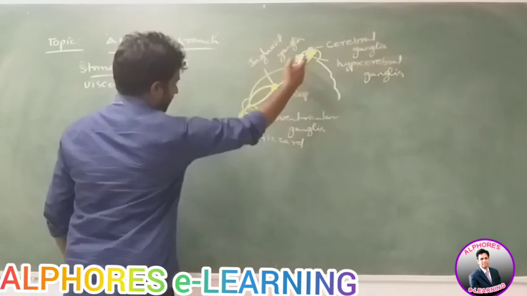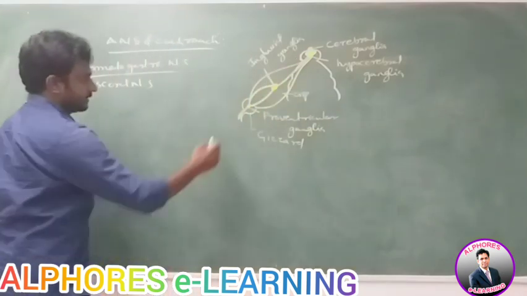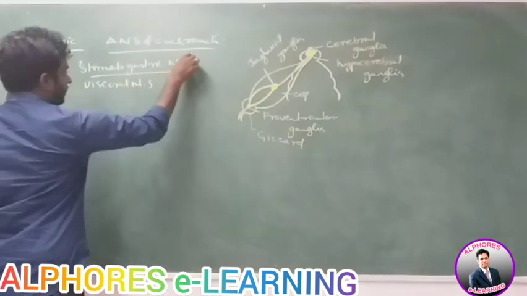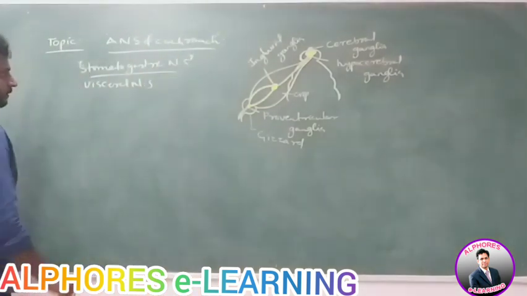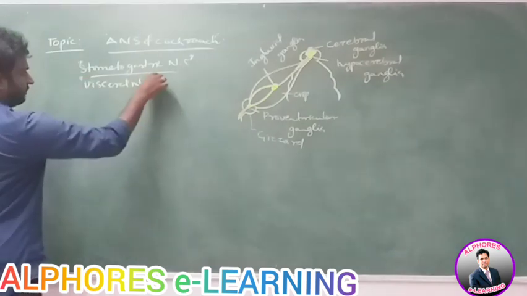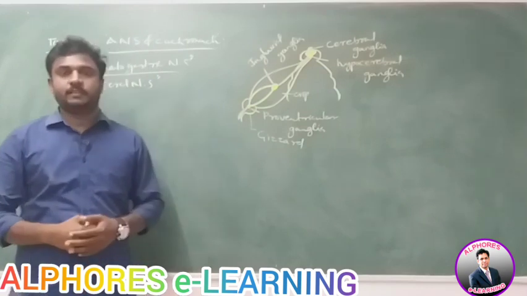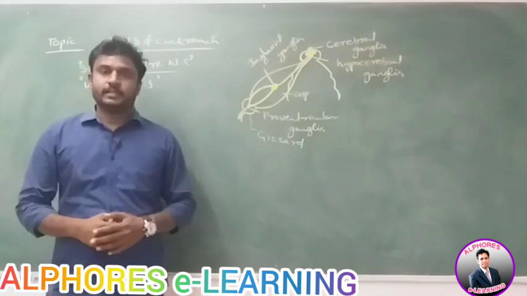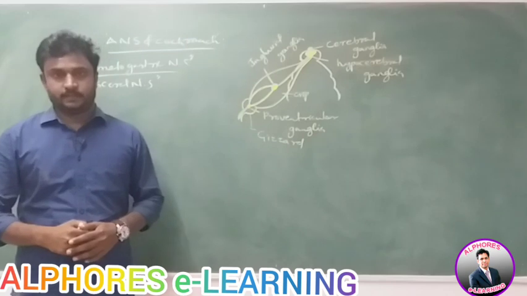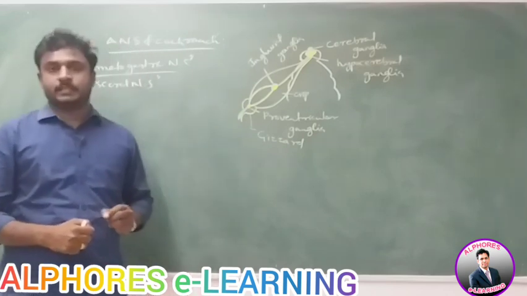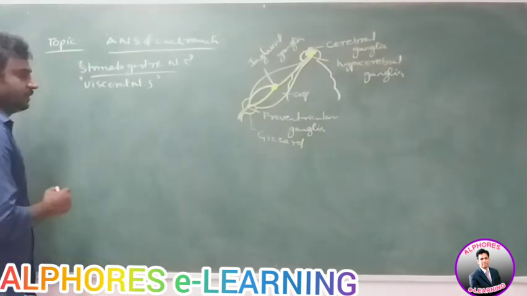Gastric means alimentary canal. That's why it is called stomatogastric nervous system. And it is also called visceral nervous system, because it is located on the visceral organs. So ANS is also called stomatogastric nervous system or visceral nervous system.